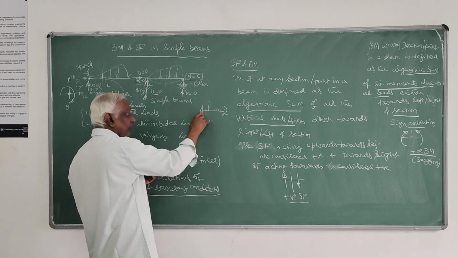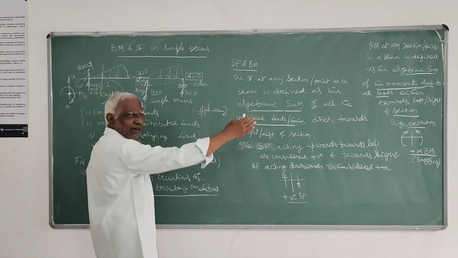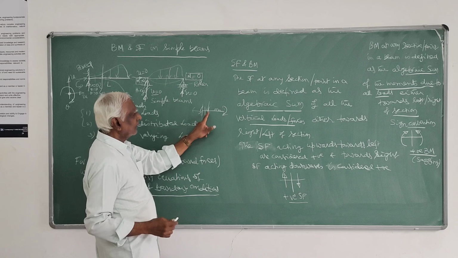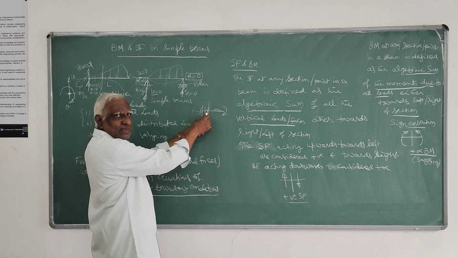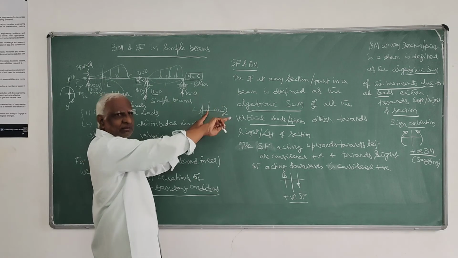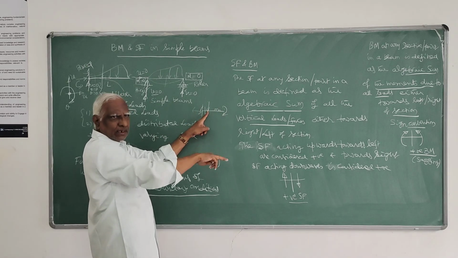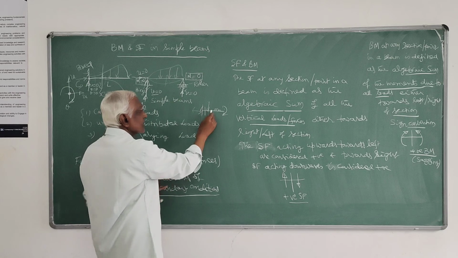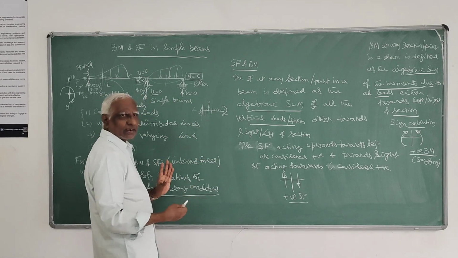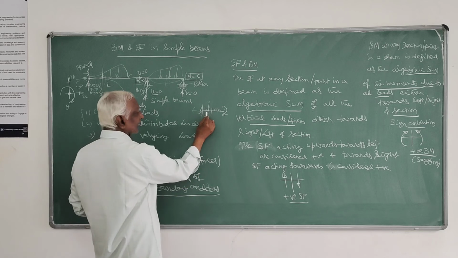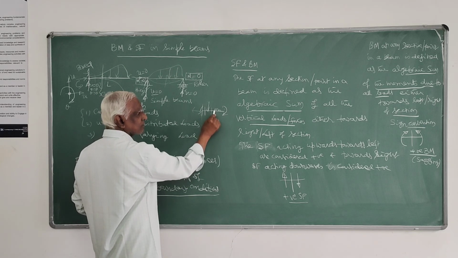It will be only due to the reactions if you go from left to right. Then the moment it crosses this section where the concentrated load is acting, this becomes active in imparting the bending moment or shear force. So another section is required here. You get the bending moment or shear force equation, and that will hold good between these two points.